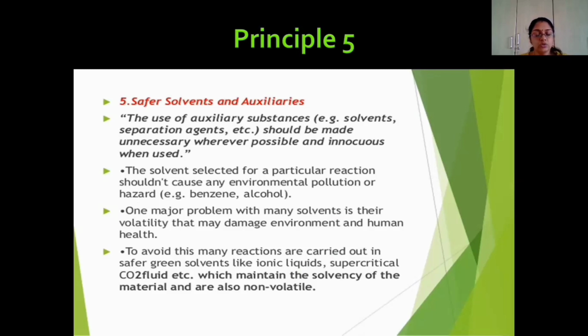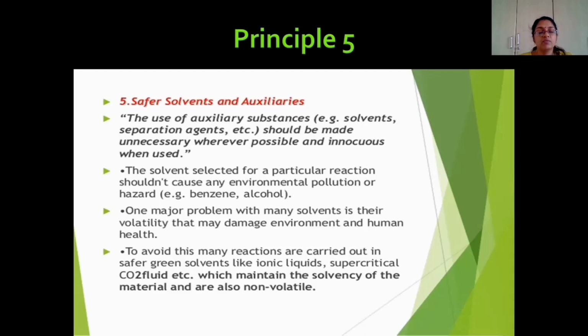Volatile means it will be harmful to the environment, because continuously vaporizing chemicals will cause serious damage to the environment as well as human beings.